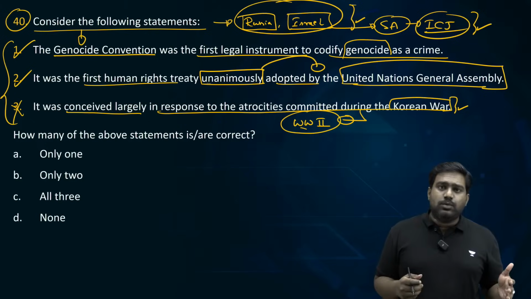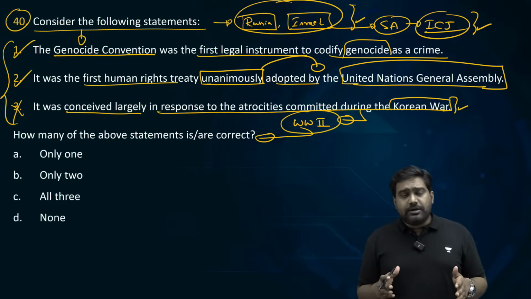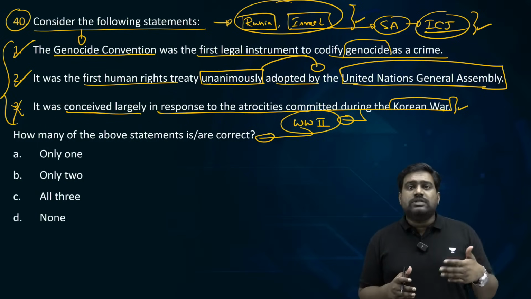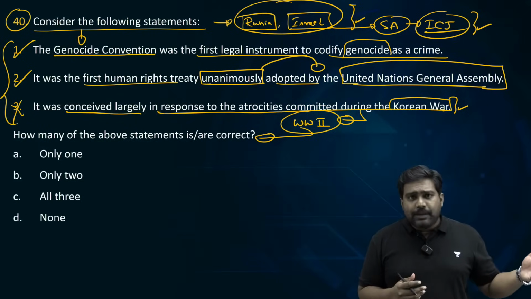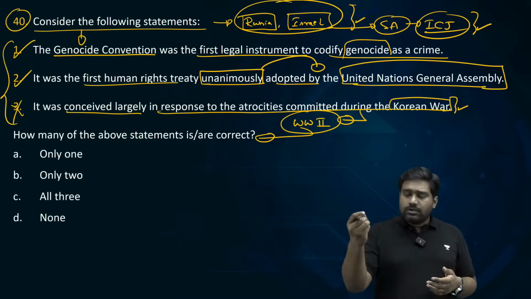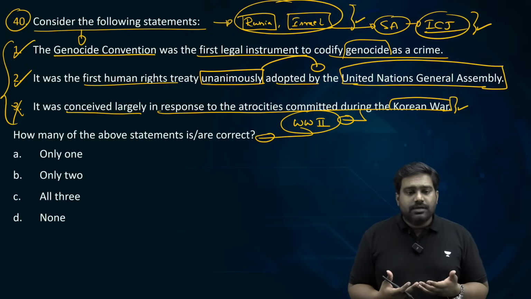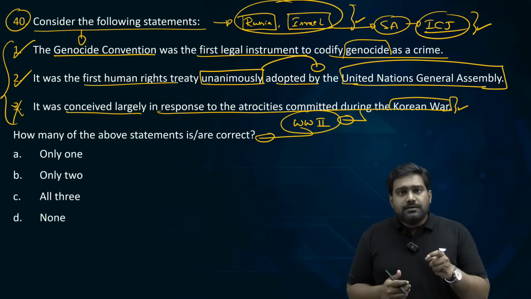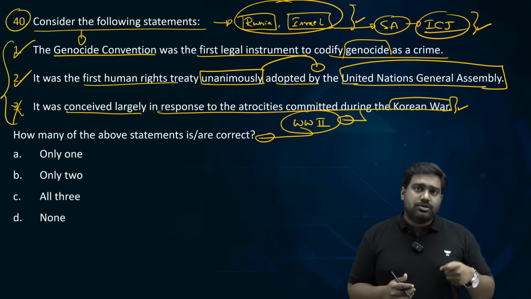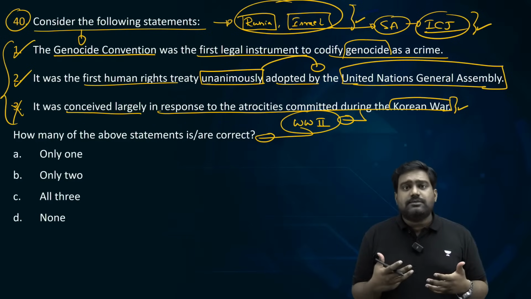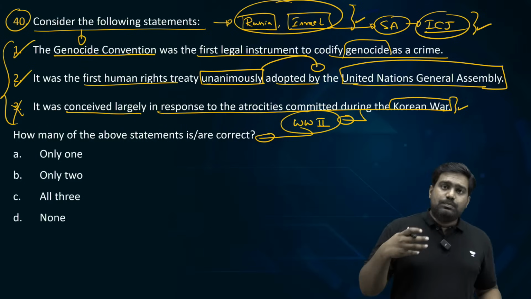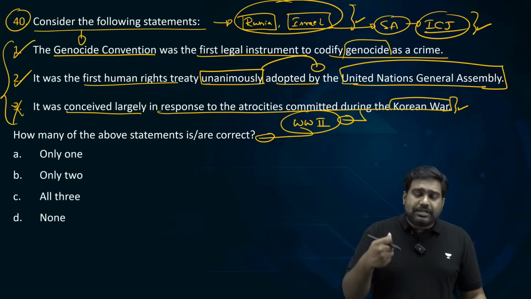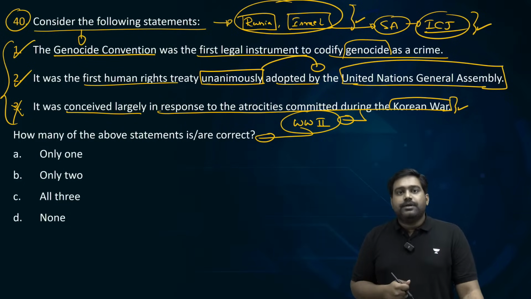Plus, during the course of the Second World War, massive violations were committed where entire communities were targeted on the lines of nationality, race, ethnicity, religion, etc. Imperial Japan committed brutal atrocities. Mussolini's Italy committed brutal atrocities. So following this, Raphael Lemkin, a Polish Jewish lawyer, popularized the concept of genocide. He coined the term genocide. He campaigned around Europe, trying to get global support, diplomatic support, to bring out this convention so that the perpetrators of genocide can be punished.